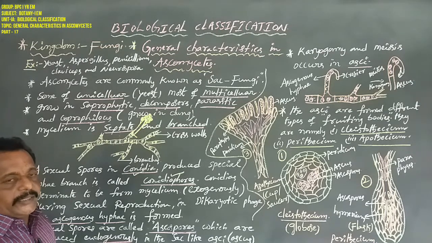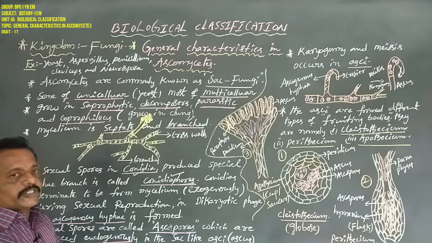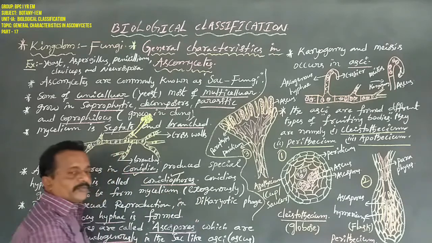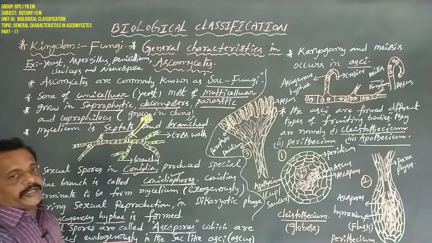At maturity, the tip of the conidiophore produces chain-like conidia. These conidia are arranged exogenously, that is, they develop outside the conidiophore, not inside.